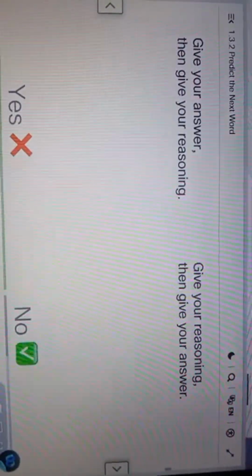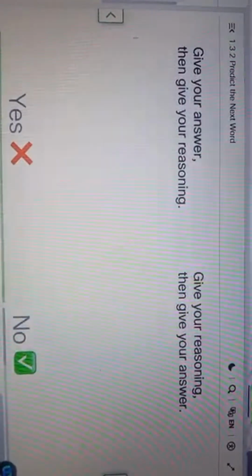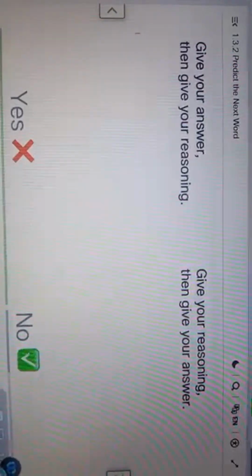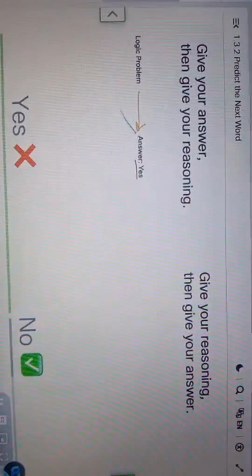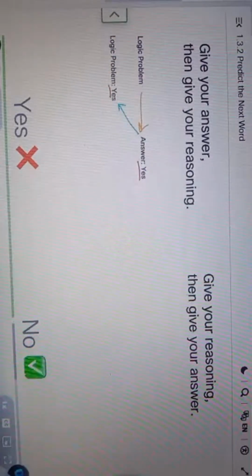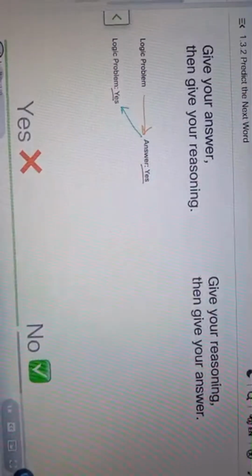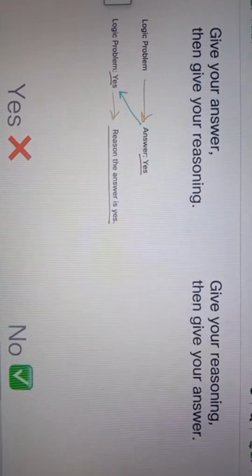Now that you know that the chatbot predicts one word at a time, and it can look back at all of its previously predicted words to predict the next one, you might be able to see what's going on. If it gives the answer first, then thinks through the logic problem, it won't be able to use all of its reasoning to help it give that answer, because it already gave the answer. In fact, in this case, it's now just trying to justify its original answer, even if the reasoning is wrong.